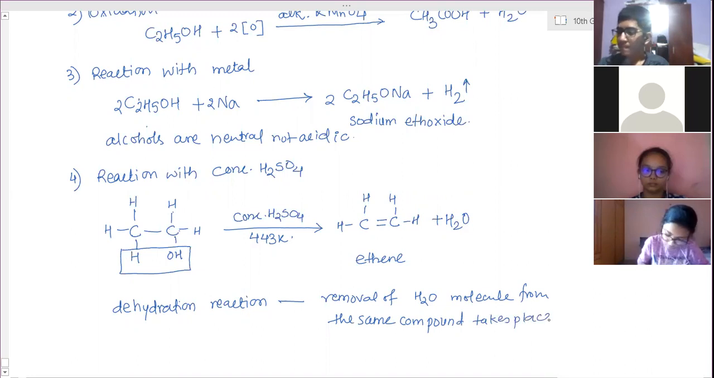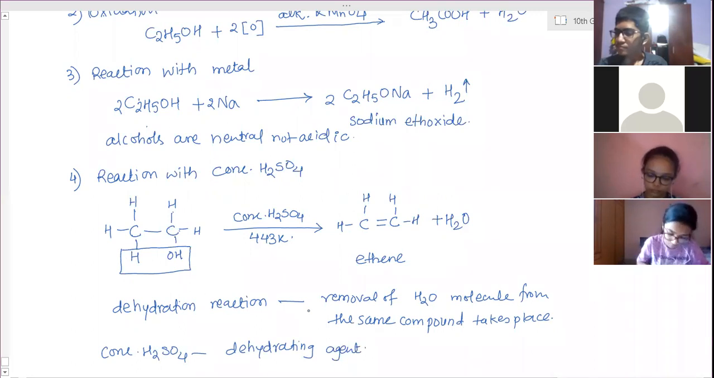Therefore, it is called dehydration reaction, and concentrated H2SO4 is called a dehydrating agent, because presence of that only has done this removal of water molecules. It helped to remove water molecule. So therefore, concentrated H2SO4 is called dehydrating agent.